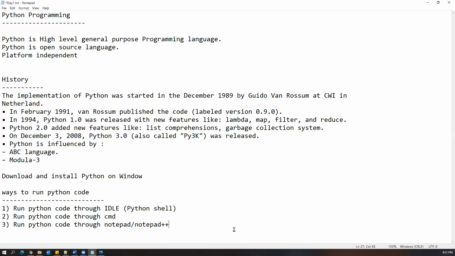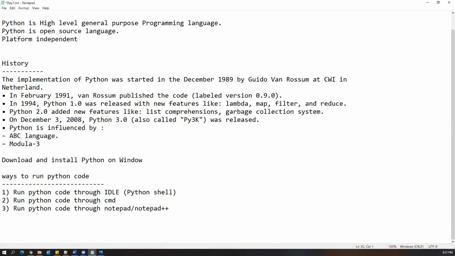For that, we need a different kind of editor, so we have to go for PyCharm. PyCharm is the most popular IDE for Python, especially for Python. Now let us see how we can download this IDE, because while learning Python and also while learning Selenium, throughout all our next sessions, we are going to use PyCharm itself.